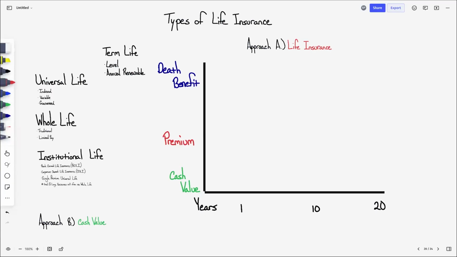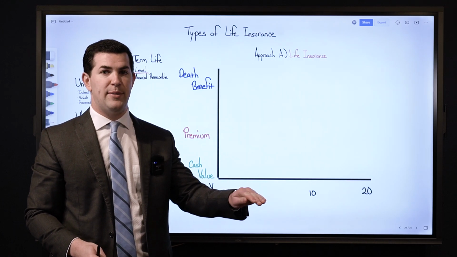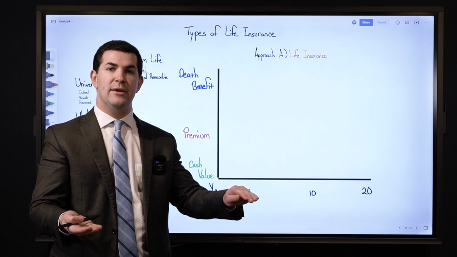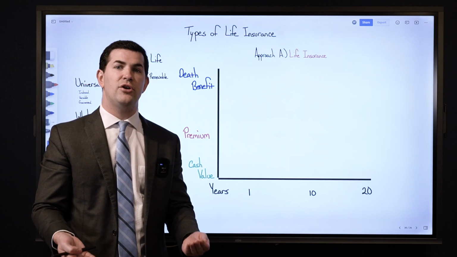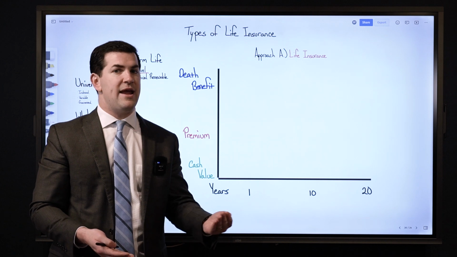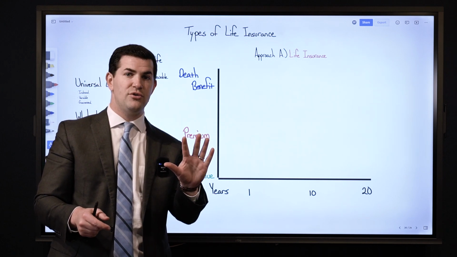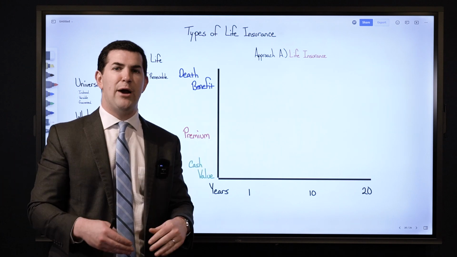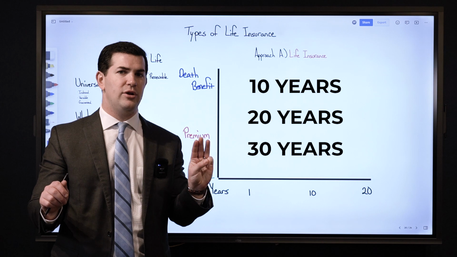Now, a level term policy means that you are purchasing a life insurance policy with a death benefit that is level. It will not increase after you start the policy. Your premium is guaranteed to be level for the length of that term. You can typically get a level term policy with a term of anywhere from 5 years up to 40 years. However, the most common terms are typically 10, 20, and 30 years.